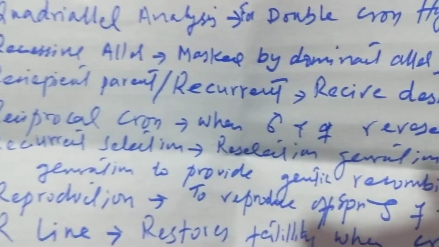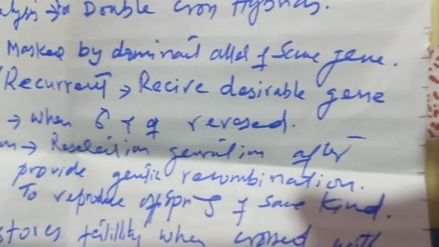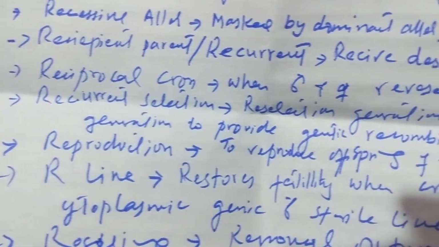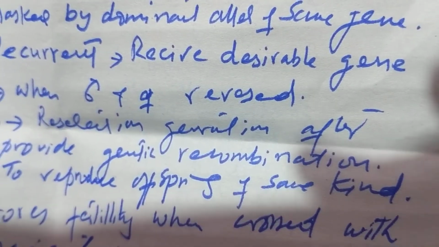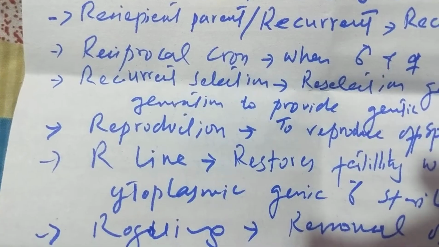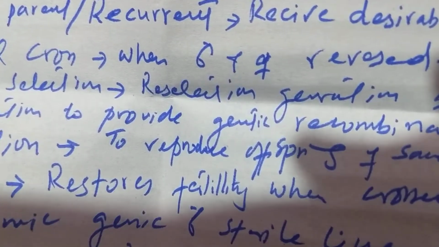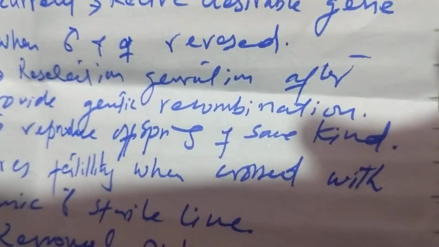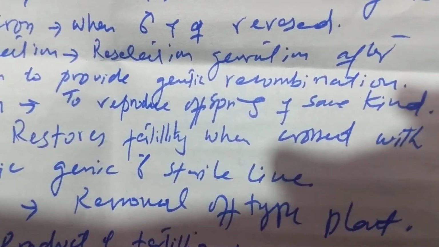Recipient parent or recurrent parent receives the desirable gene. Reciprocal cross is when the male and female order is reversed. Recurrent selection is the selection process repeated generation after generation to provide genetic recombination.